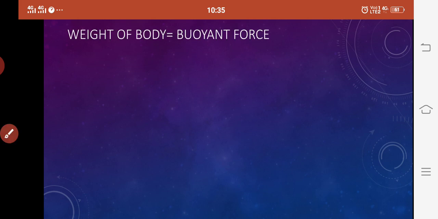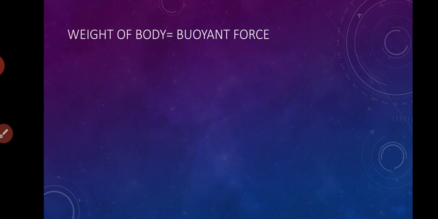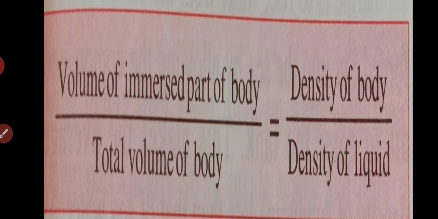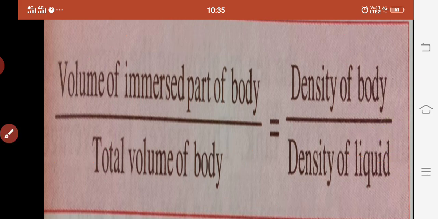Is that clear? So here we have weight of the body equals buoyant force, and simply we have to place the value of weight and buoyant force. We will cancel out the value of g and we will get small v upon capital V is equal to rho S upon rho L, which is written as volume of immersed part of the body upon total volume of the body, that is small v upon capital V, is equal to density of the body, that is rho S, upon the density of the liquid, that is rho L. Is that clear?